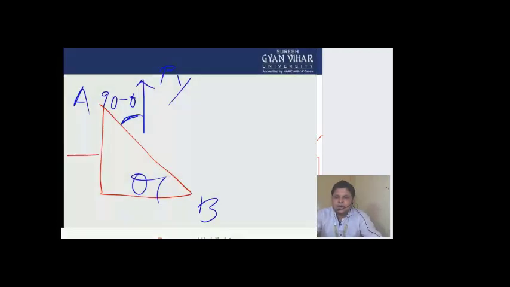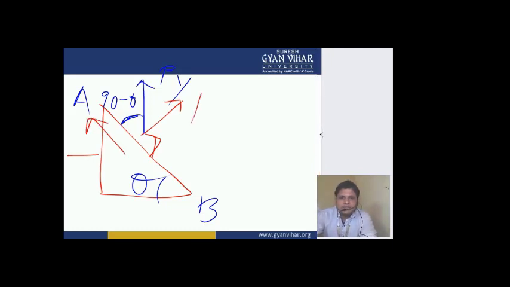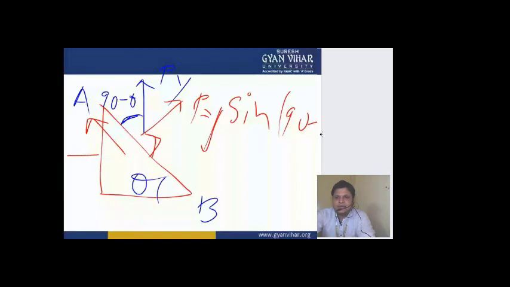Now you are resolving this load Py across which direction? Across the direction at 90 degrees to this plane, and in this direction. So what is the component of this Py across this direction? It will be Py sine of 90 minus theta. And the component in this direction will be Py cos of 90 minus theta. Sine of 90 minus theta is cos theta.